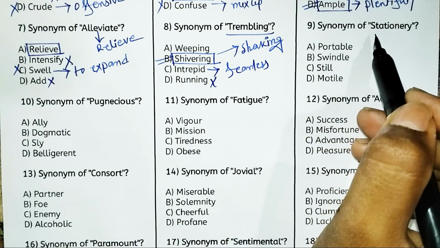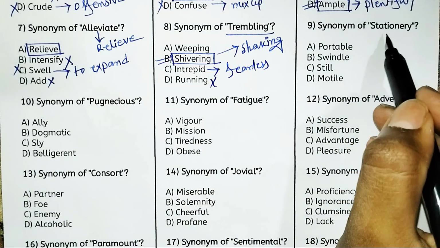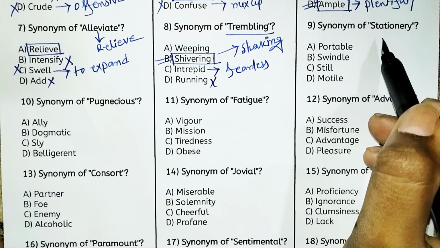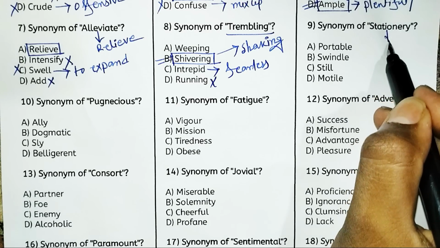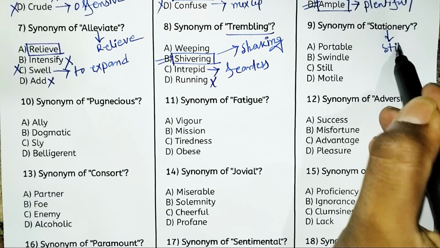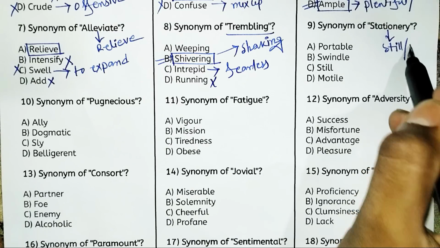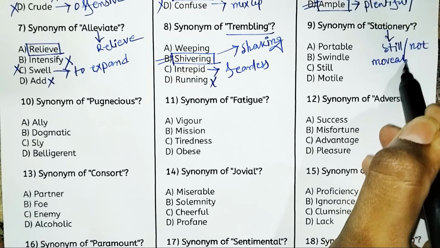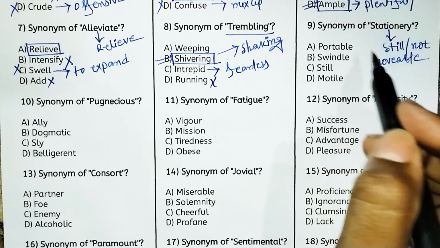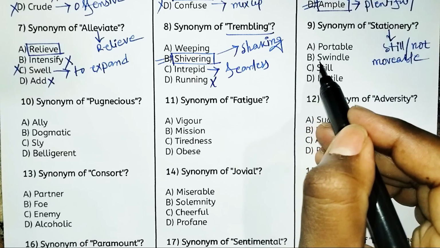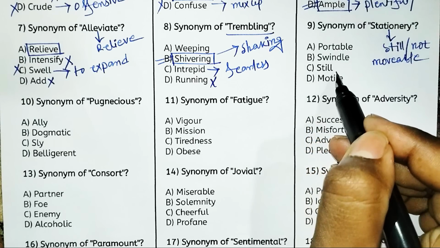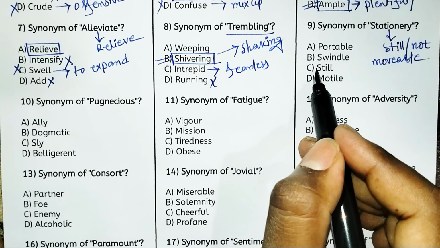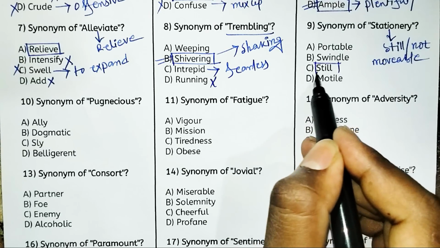Next, synonym of stationary. So what is the meaning of stationary? Stationary means still, or you can say not movable. So look at the options. Option A, portable. Option B, swindle. Option C, steal. Or option D, motile. So undoubtedly option C, steal, is the right answer.